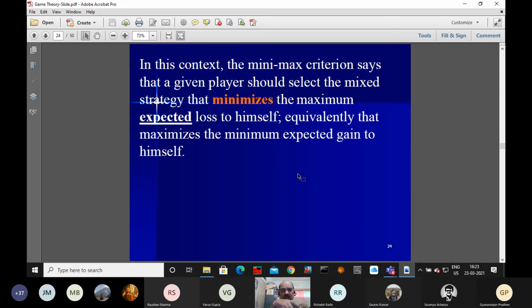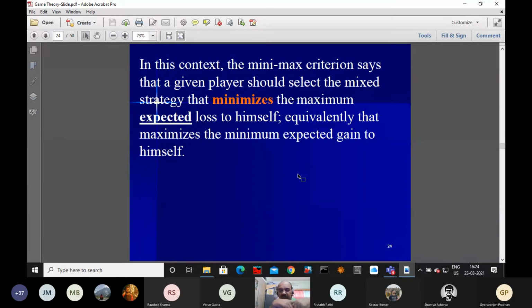Say, for example, somebody is interested to maximize his profit. So he will see how much is possible. Let us say at some moment he is getting a profit of $1,000, then $3,000, then $5,000. So he wants to maximize. He maximizes the minimum. So 3, 4, 5, etc. Maximize the minimum.